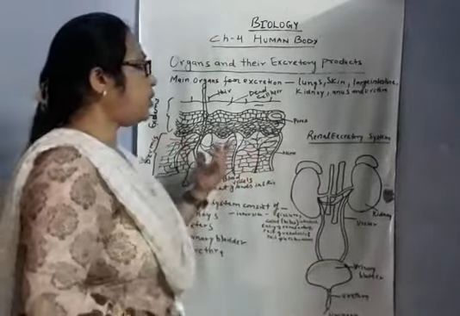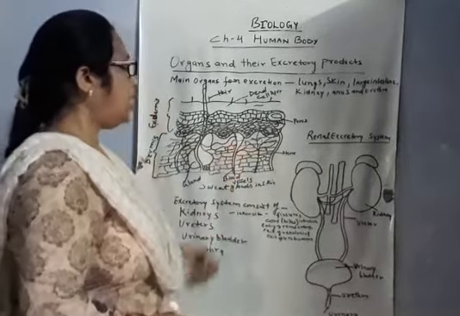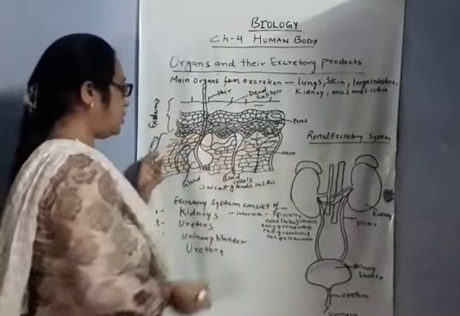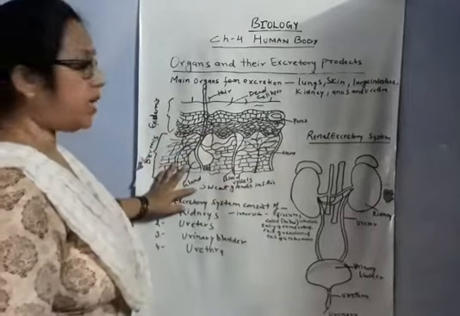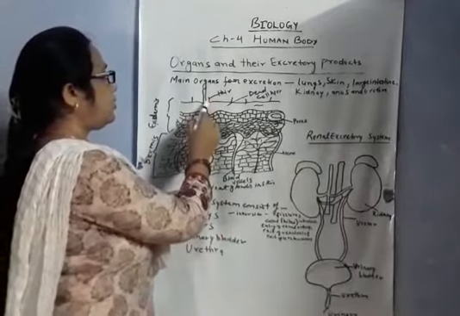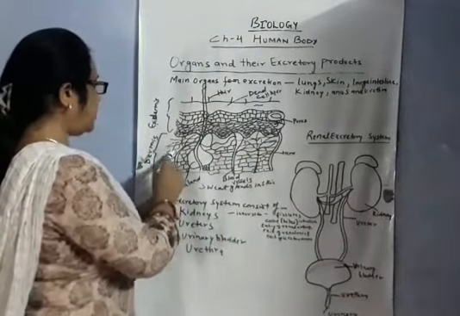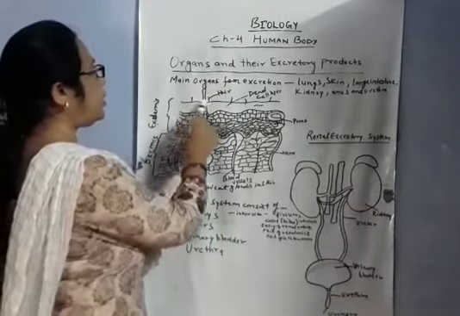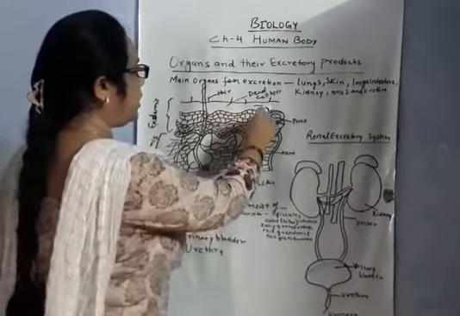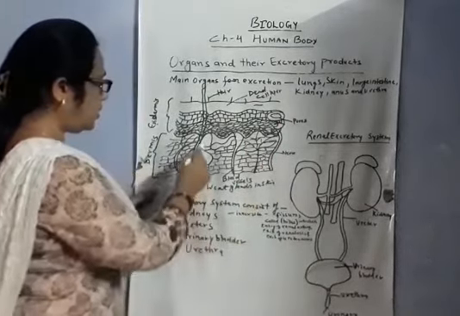For the removal of solid waste from the body as feces, it passes through the anus, and the skin excretes liquid waste as sweat through holes present on the outer side of the body. See, this is the structure of the skin. This is the dermis and this is the epidermis. On the outer layer of the skin, hair is present. These are the dead cell layers, and there are nerves and blood vessels, and this is the sweat gland.